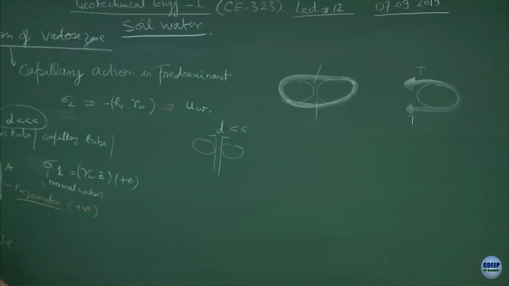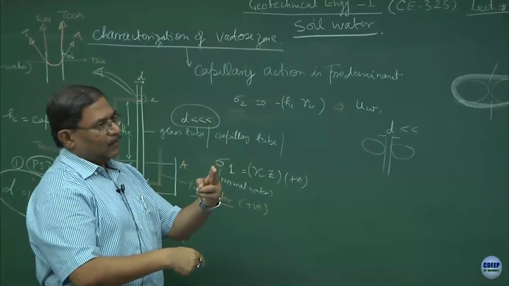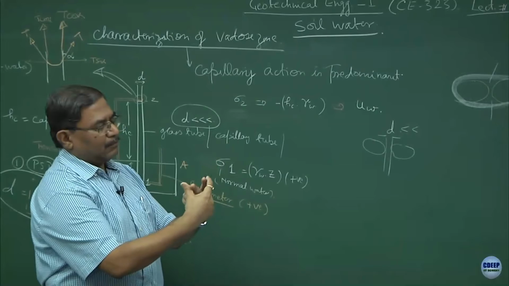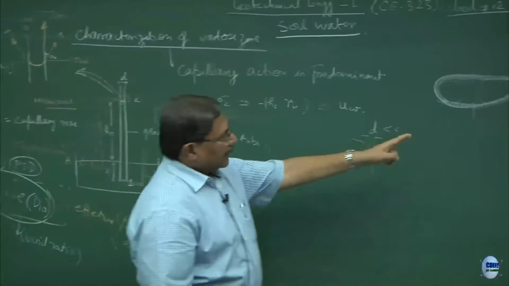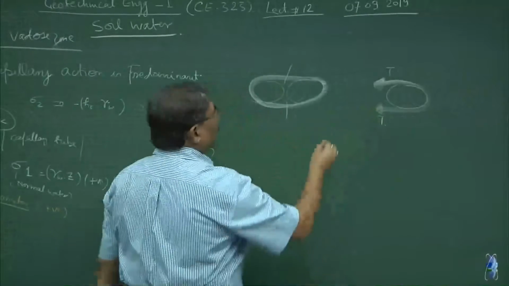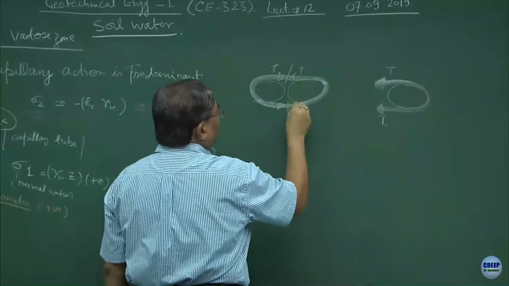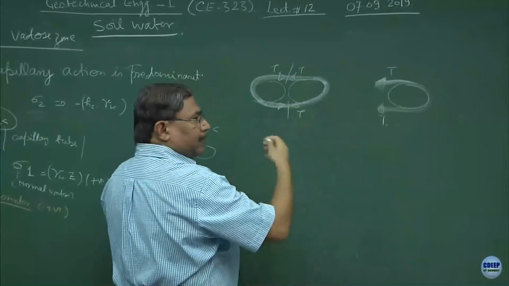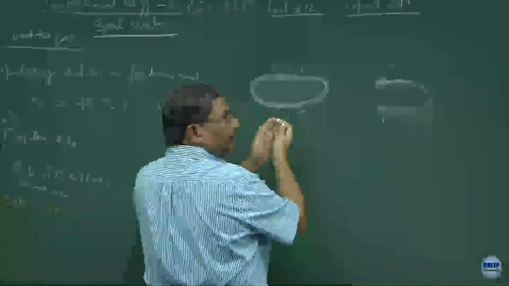So, what does surface tension do? It is sort of a rubber band. Put a rubber band and pull it like this. What happens? The tendency of the rubber band is to bring this back to the original position because of the tension. Exactly the same thing is happening over here. So, this is the T, this is the T, surface tension. The more surface tension gets developed, particles have a tendency to come closer to each other.